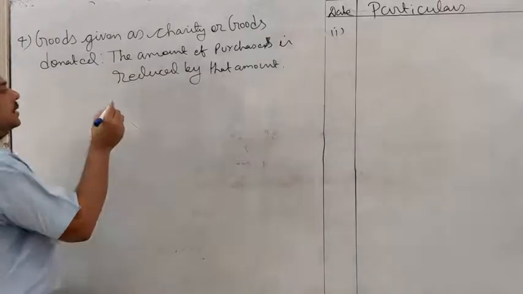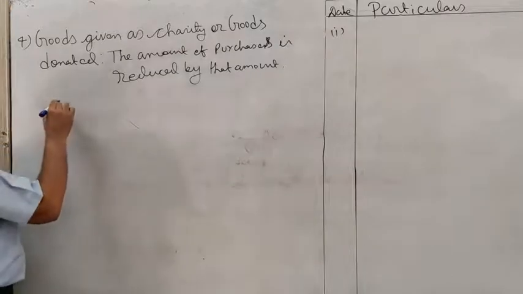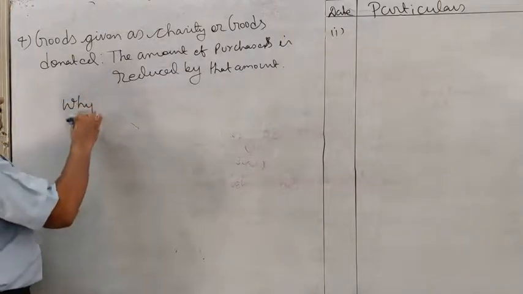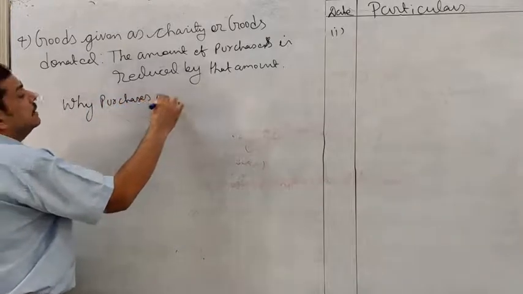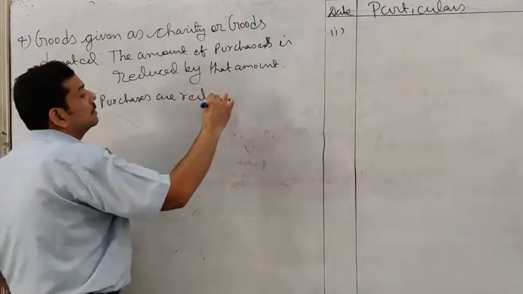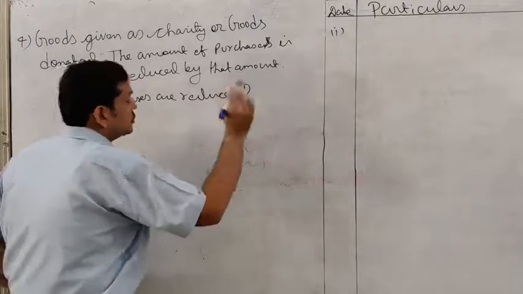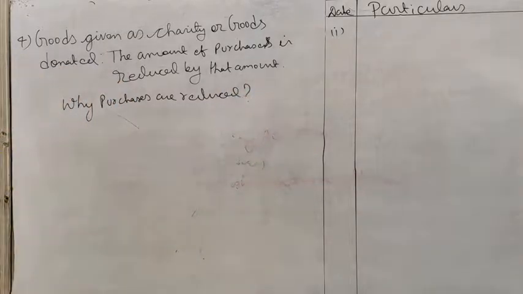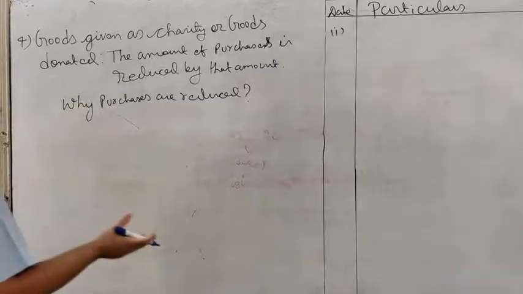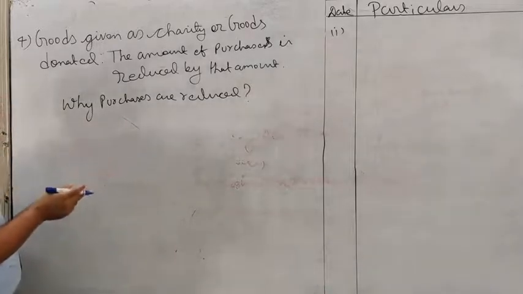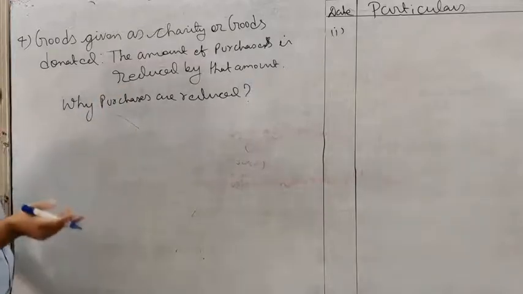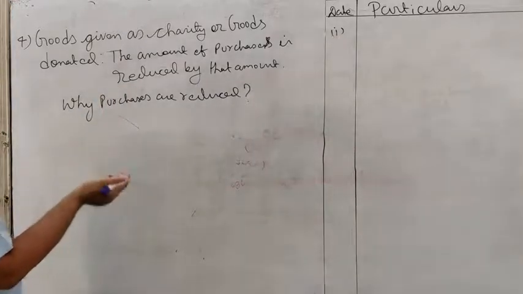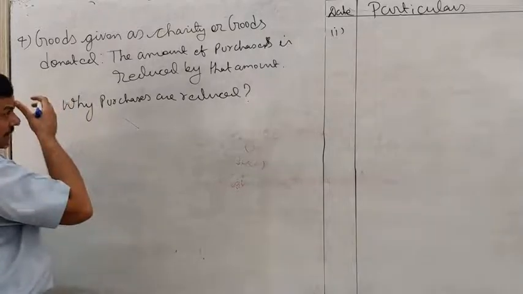Why are purchases reduced? Now the question arises, why are purchases reduced? The simple answer is that you are buying goods for the purpose of resale. That is why when you are purchasing raw material, the purchase account is debited. Now, out of those goods you are doing charity. Charity is not a commercial transaction, so it is reduced by that amount. Clear?